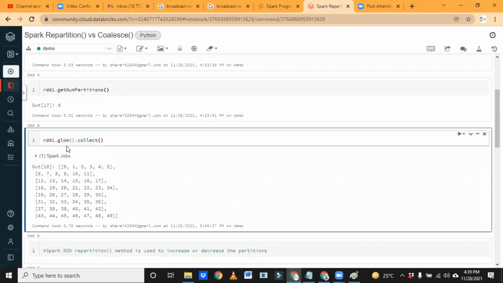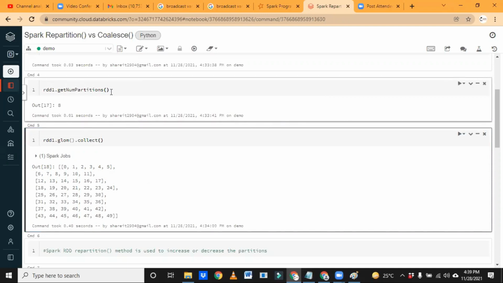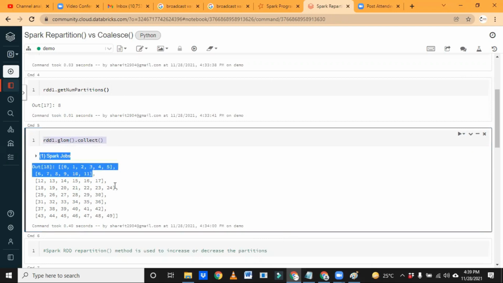And you know very well glom; we already discussed glom last week. If you want to see the number of partitions, getNumPartitions is the function to get the number of partitions. But if you want to see the data stored inside those partitions, you have to use the glom function. So you see, there are a total of 8 partitions, and the data is stored like this.